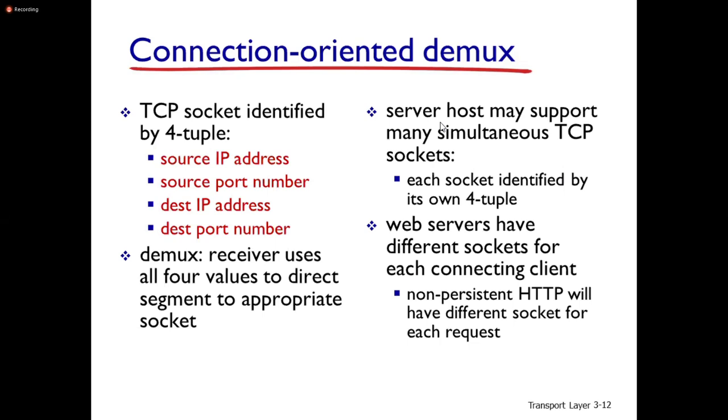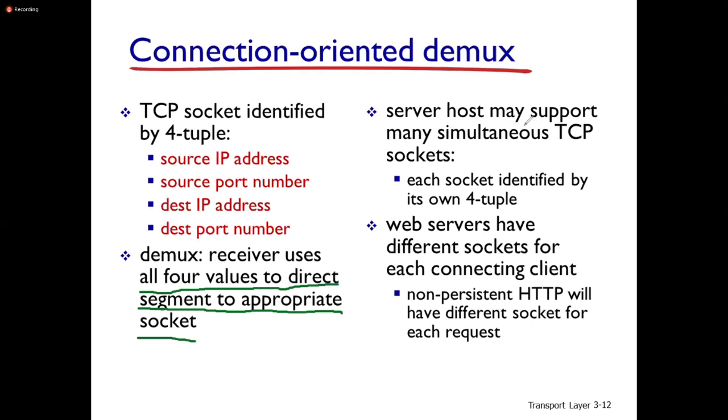But if it is a connection oriented protocol, the socket here we will call a TCP socket. TCP socket means connection oriented. Each TCP socket is identified by a four-tuple. There are four things we need to include along with that TCP socket: source IP address and source port number, destination IP address and destination port number. The demultiplexer at the receiver side uses all four values to direct a segment to the appropriate socket.